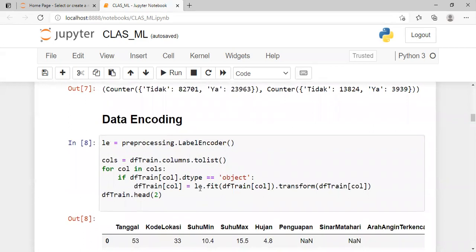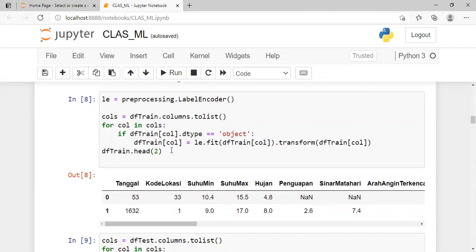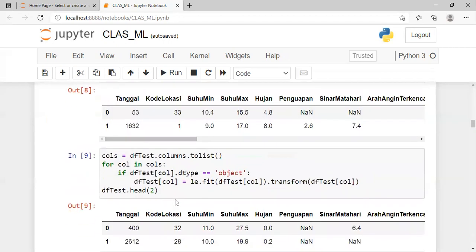In this line, the data encoding converts data in the form of strings into integers, for the train data. And in this line, the encoding converts the data, but for the test data, in the form of strings into integers.